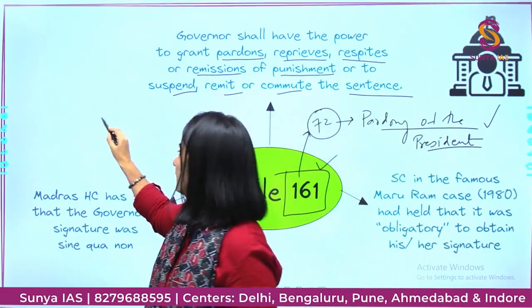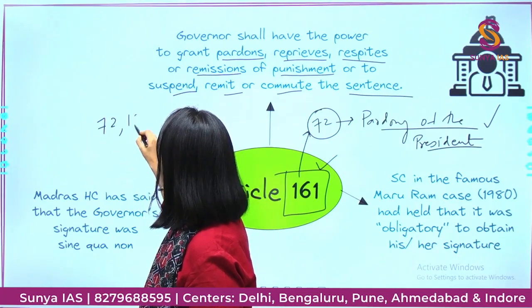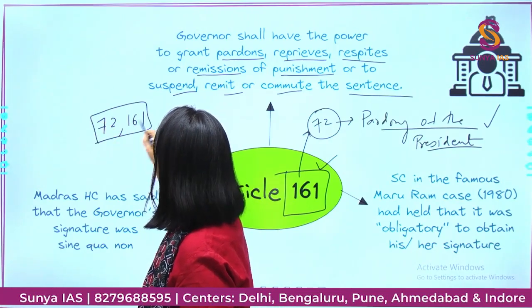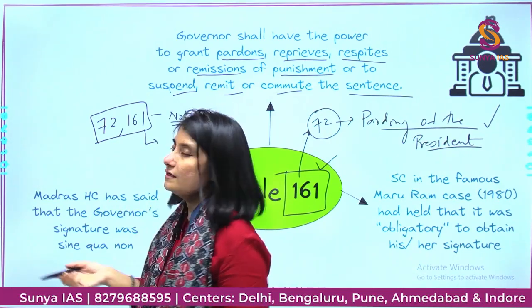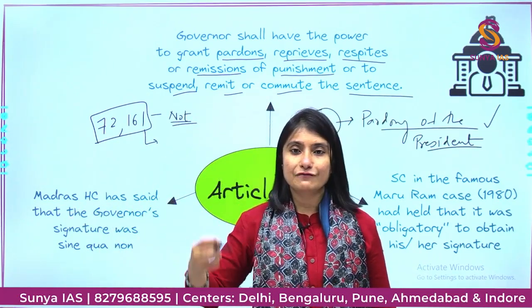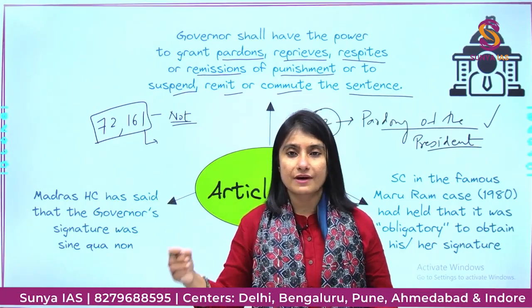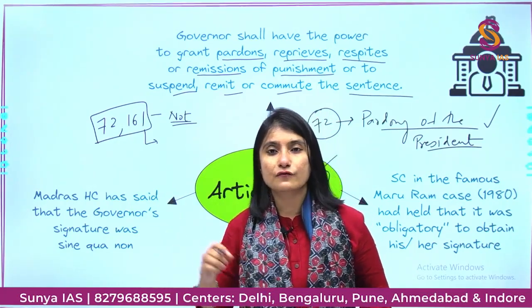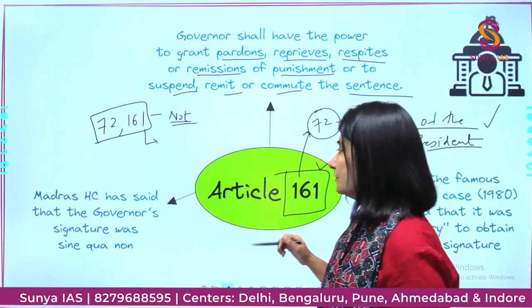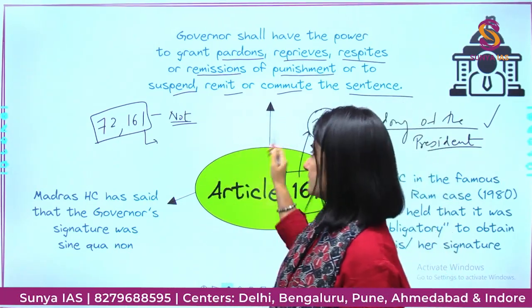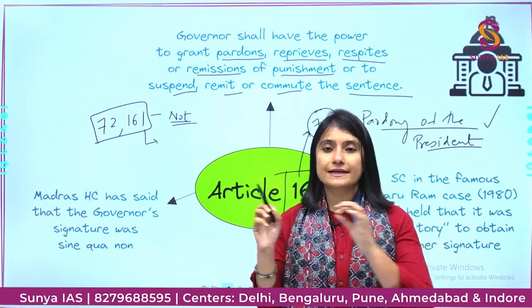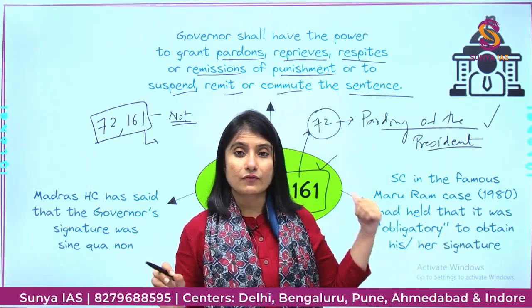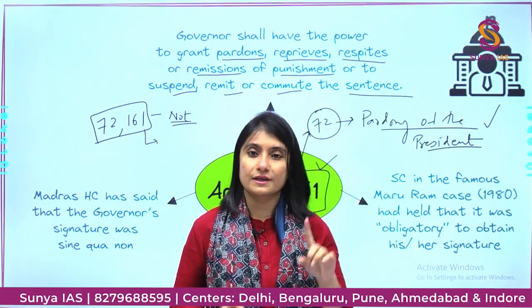Articles 72 and 161 are not discretionary. The governor and the president will have to act on the aid and advice of the Council of Ministers. Also, there is one difference. The president can pardon death sentences, whereas the governor cannot constitutionally.